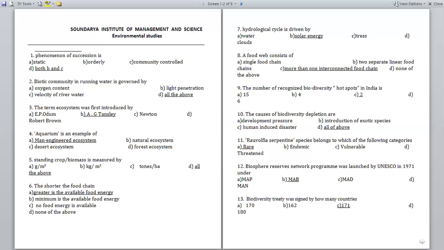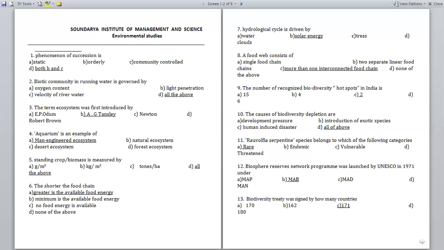So it's an observation you have to note here. The Biosphere Reserves Network Program was launched in 1971 by UNESCO under the program MAB.